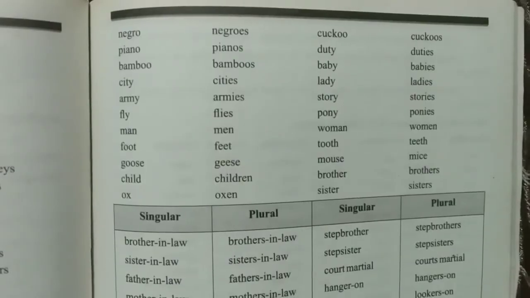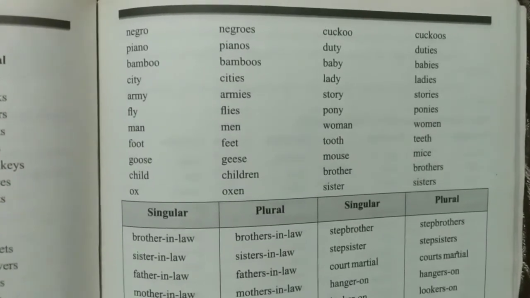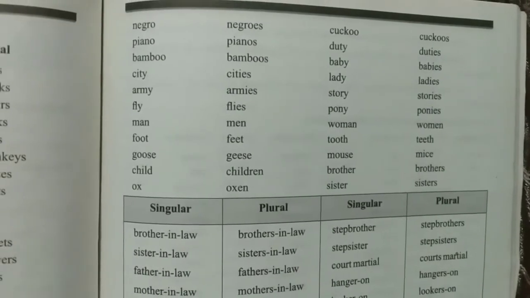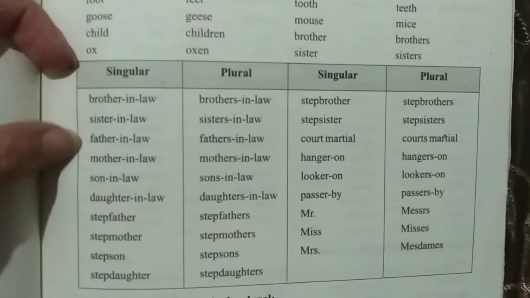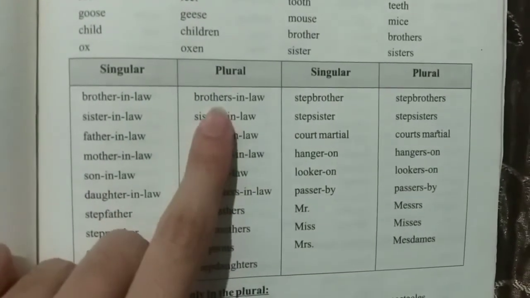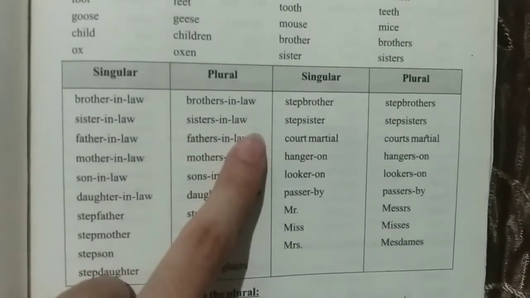Night, nights. So dear students, you are going to learn page number 150 and 151. We have singulars and their plurals on these pages. I am going to read them. Brother-in-law, that is a singular. Plural would be brothers-in-law. Sister-in-law, sisters-in-law.